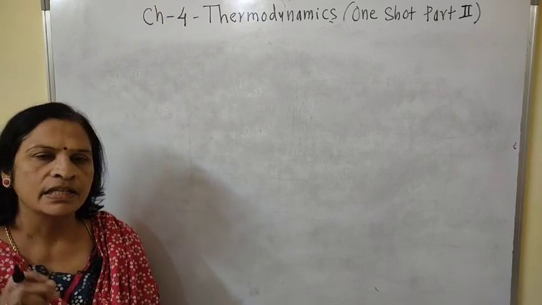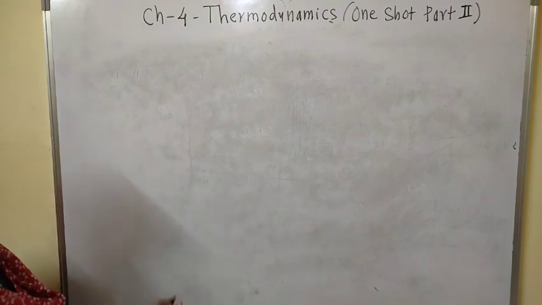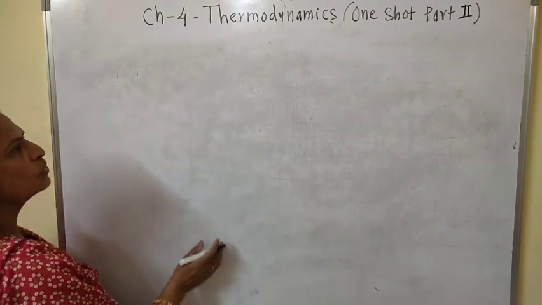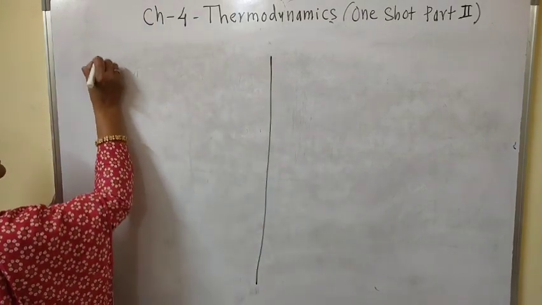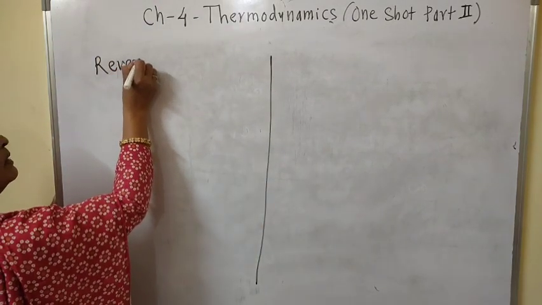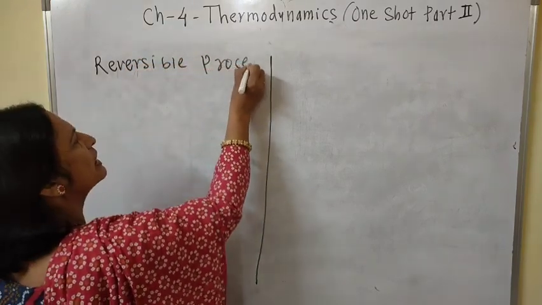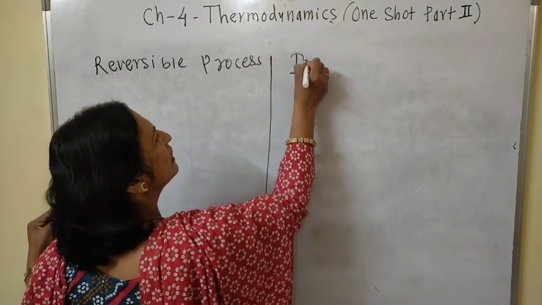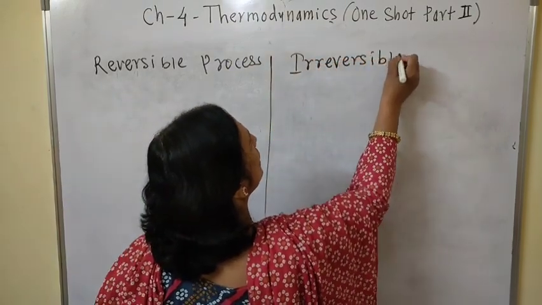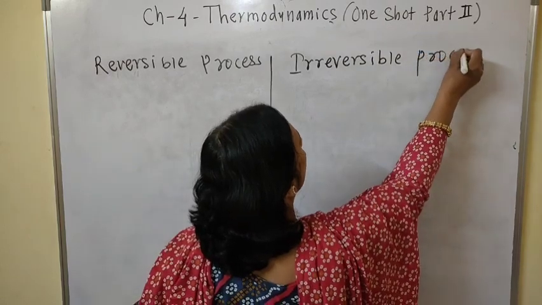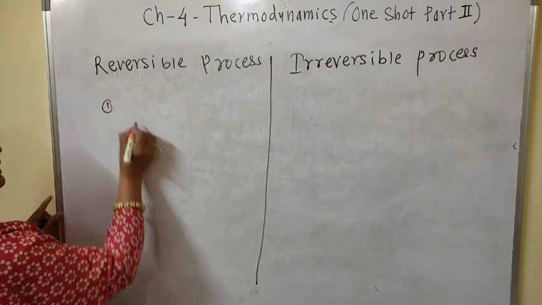First process is the reversible process, and second process is the irreversible process. We will study these two processes in the form of differences. First is the reversible process and irreversible process. Now consider one example.